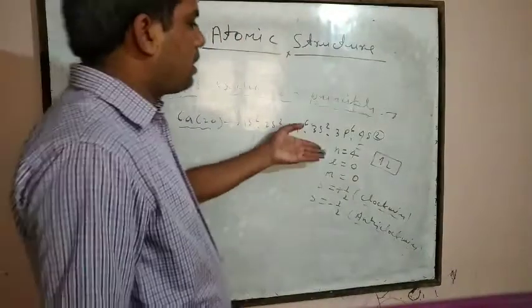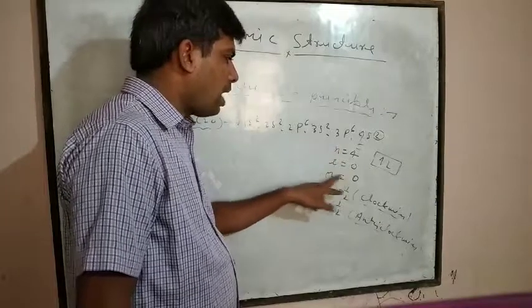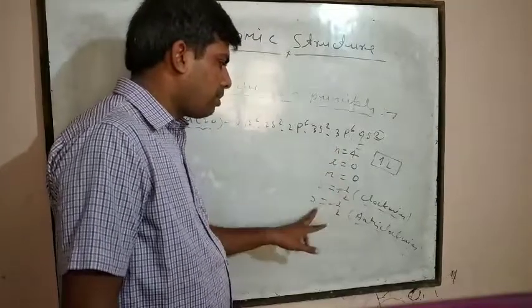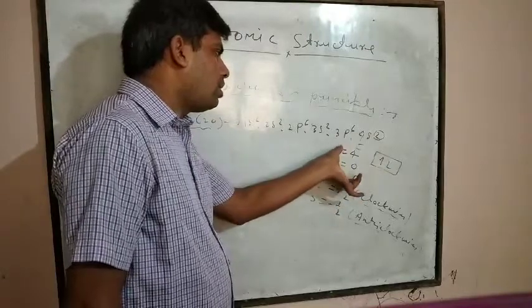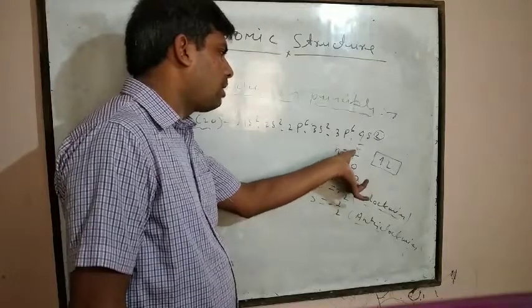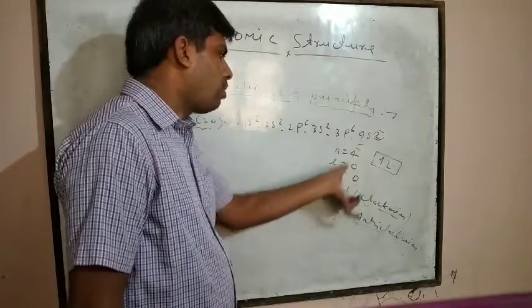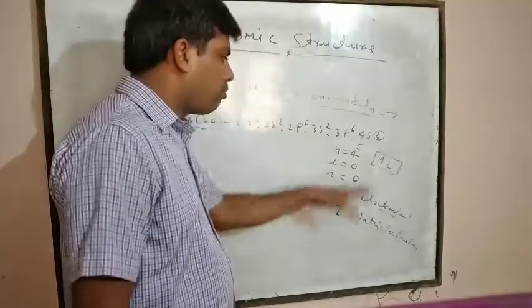With the help of this example, it is clear that n is 4, l is 0, m is 0, s is plus 1/2 and s is minus 1/2. So for the 2 electrons, these values are the same: n is 4, l is 0 and m is 0. But the spin quantum number is not the same for both electrons.